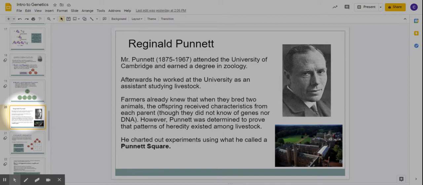So now we got to look at another man. In order to work out genetics problems, we use a little diagram called the Punnett square. And this was developed by a man named Reginald Punnett. And you can see him there in the picture.